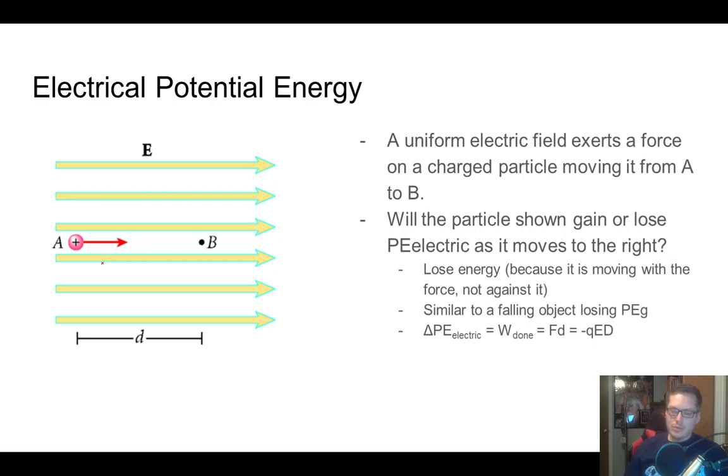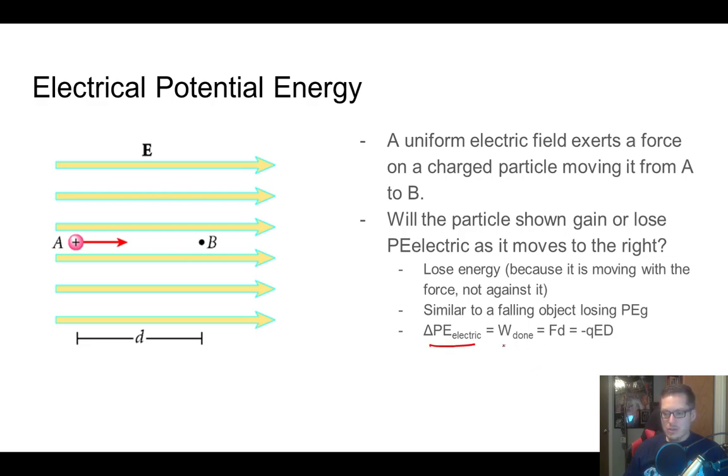Okay, so this charge A would be going to the right, and it's the same idea. If you kind of turn your head like this and look at it, you can imagine that it's actually just falling. So it's losing electrical potential energy as it's moving with the electric field. It's very, very similar to a falling object losing potential energy, and because of that, we can use this formula here.